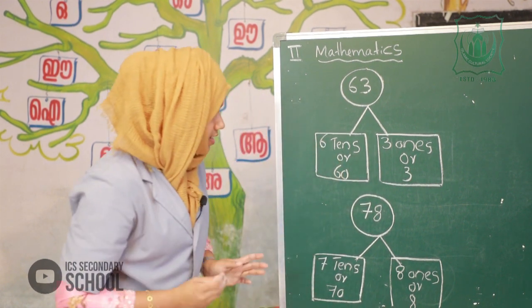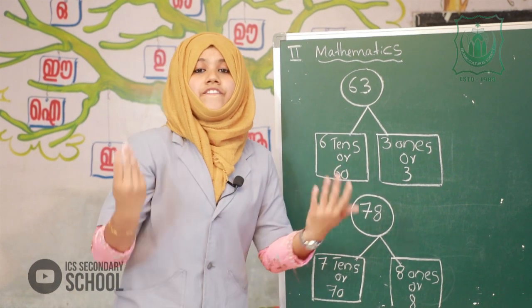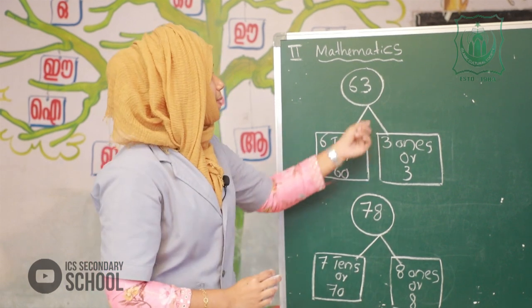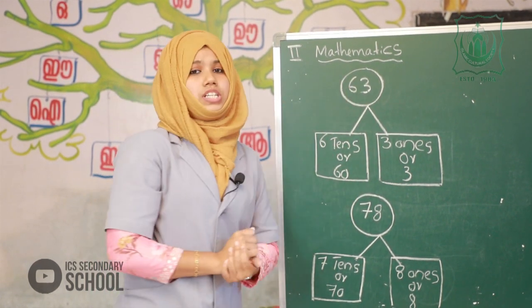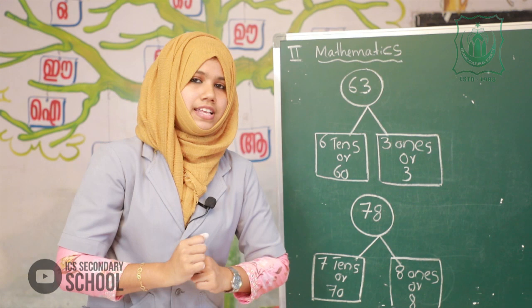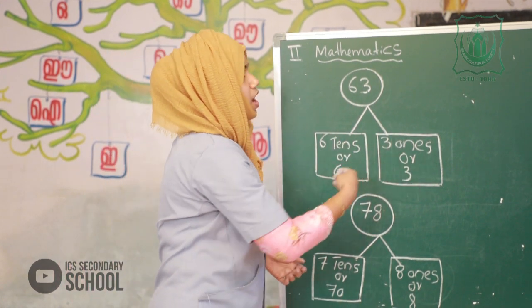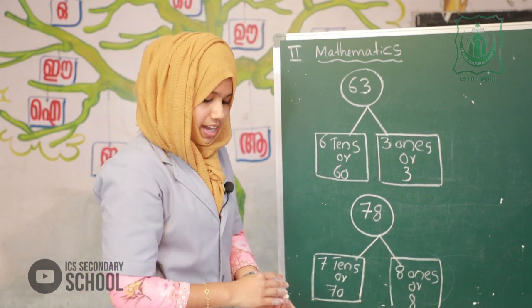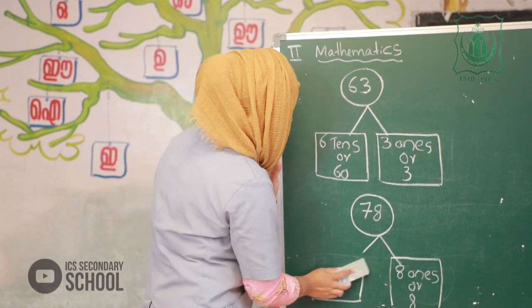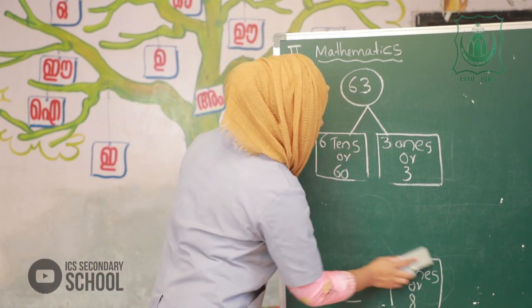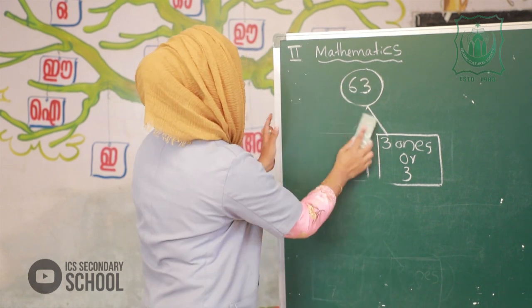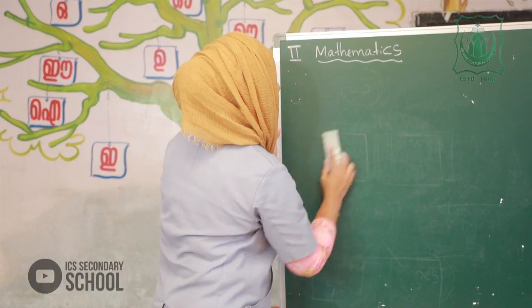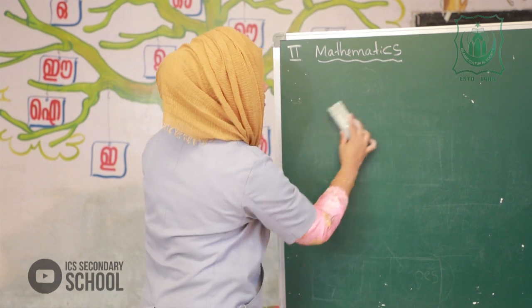Okay. Is it clear? So now we have studied the place value. In a 2-digit number, there are 2 places, that is ones and tens. Is it clear? Okay, so take your notebook. I will write another question.